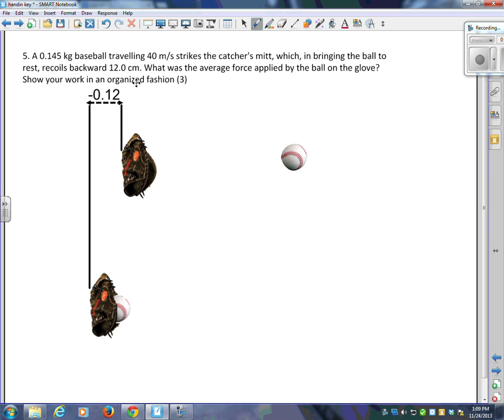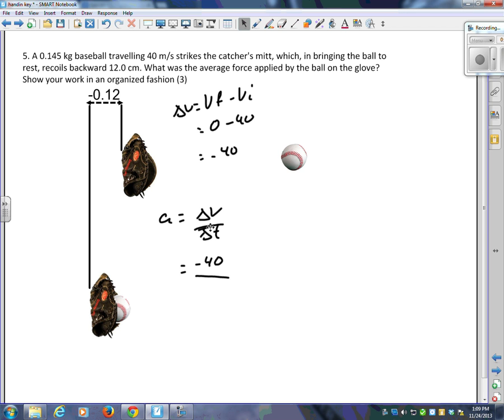The first step is to calculate the acceleration, which is delta v over delta t. The change in velocity is going from 40 to 0, minus 40. That's probably worth 1 mark. I probably should have shown that. Delta v is vf minus vi. 0 minus 40 is my change in velocity. So I've got minus 40. My time is, I don't know my time. Why do I not know my time?